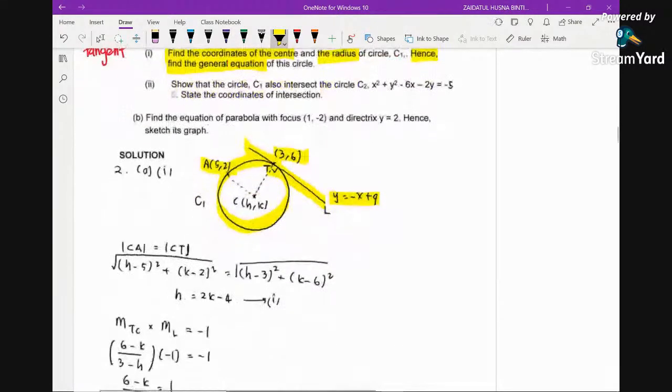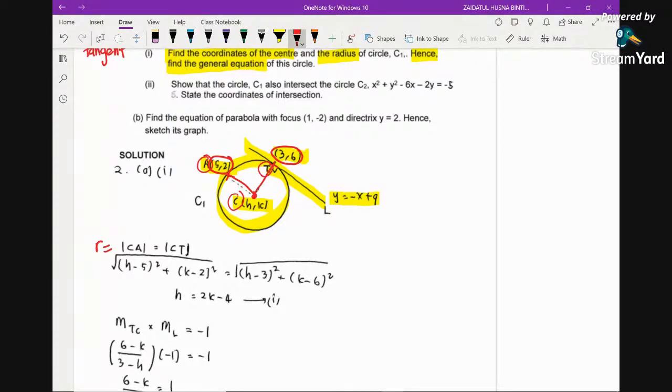So now how to obtain the center? You may see that this center, (h, k), is still unknown. So what do we do? Because we have 2 points on the circle here, one is (3, 6), one is (5, 2). So how do we obtain the center? This is the center, and these two points will give you the radius. So we can say that the radius is basically the distance from this point to A and this point to T.